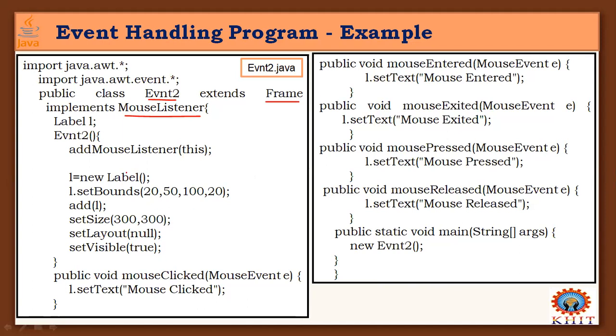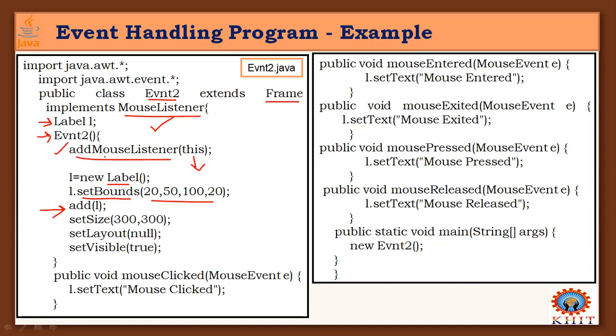Then coming to here, I have created one label. That label displays your mouse listener messages. When you generate events with the mouse device, those events may be generated differently. So to handle those events, I'm going to create labels differently. In my constructor, I am first adding the mouse listener, addMouseListener of my current object. One label is created, I set the bounds of that label with these measurements, and add that label to the interface. Okay, so this is the way.